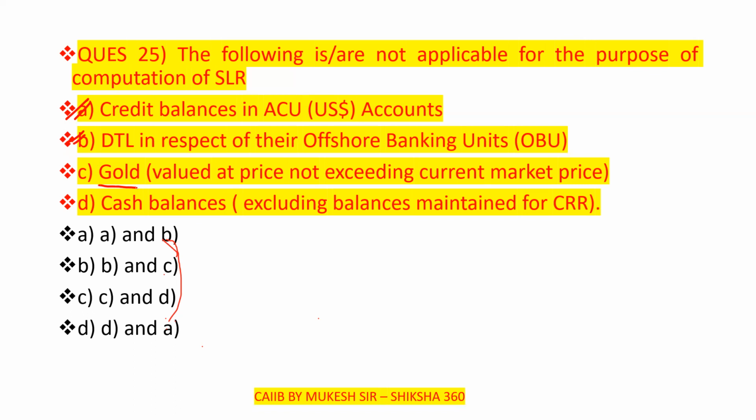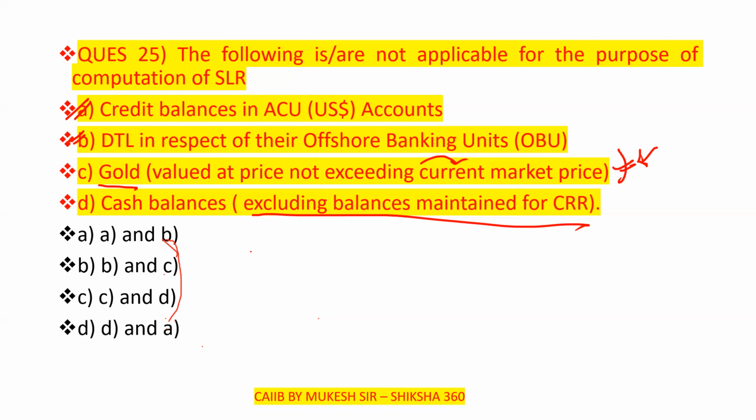Gold is applicable, valued at a price not exceeding the current market price. I think I have discussed this point in the previous session. Cash balances excluding balances maintained for CRR, so both C and D are applicable.